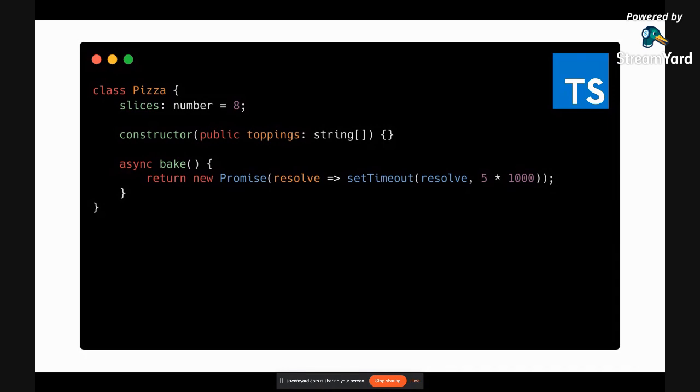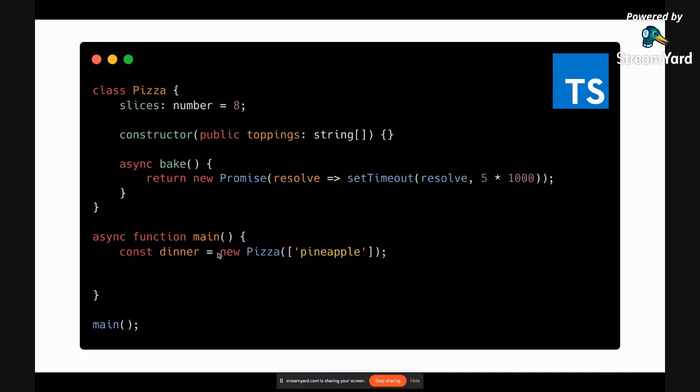Then we again have this function main, and let's say there is another object you have created of type class Pizza, called dinner, and this is how you specify it. Then you can call this method using await dinner.bake. It will wait for the response, and once the response comes, it will do something. Basically, it will write to your console whatever message is printed here.